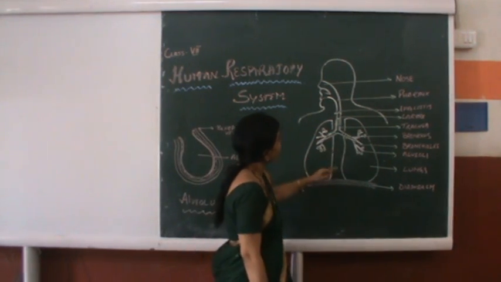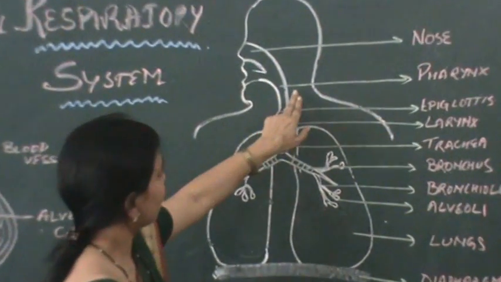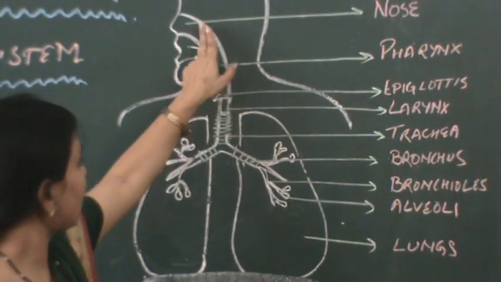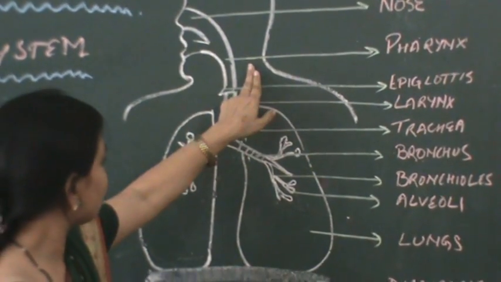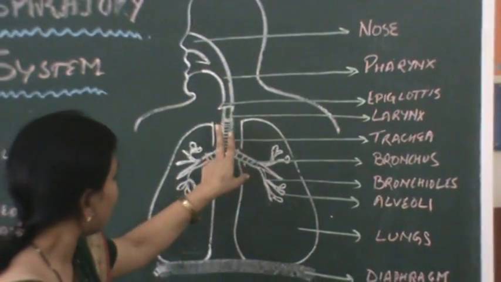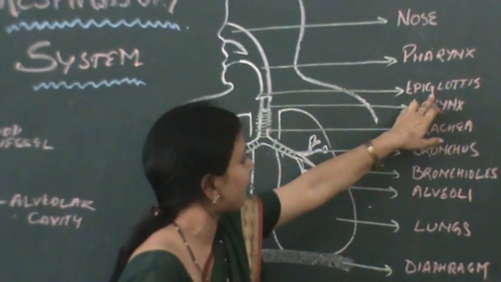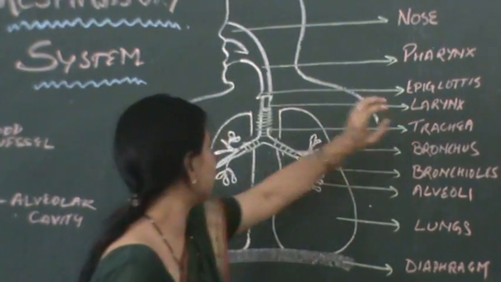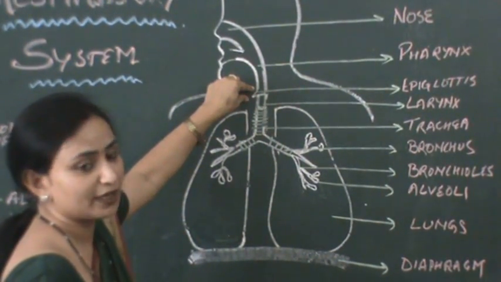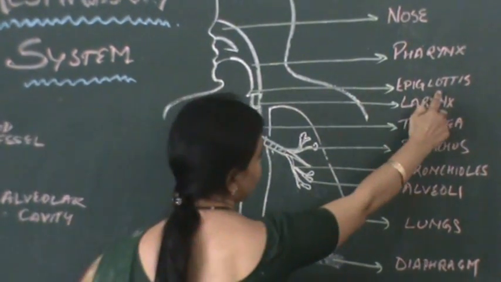Respiratory system. The human respiratory system consists of the nose and the pharynx, that's the common opening for the mouth and the nose. This pharynx is continuous with the trachea. Above the trachea, there is a cartilaginous box. Over it, there is a muscular flap to prevent the entry of food inside the windpipe. This is known as the epiglottis.